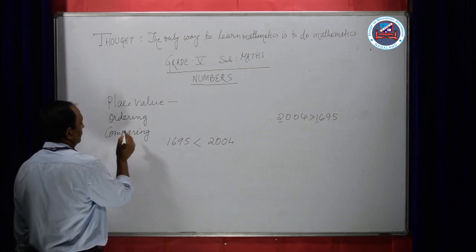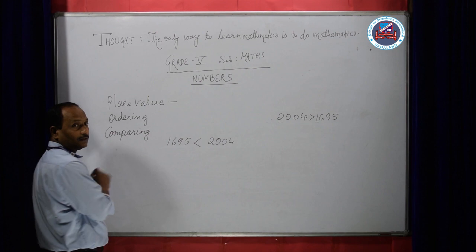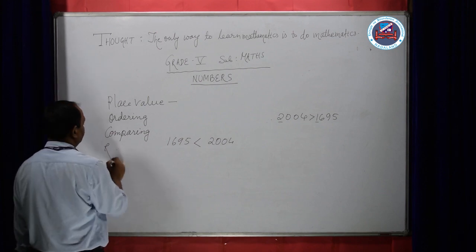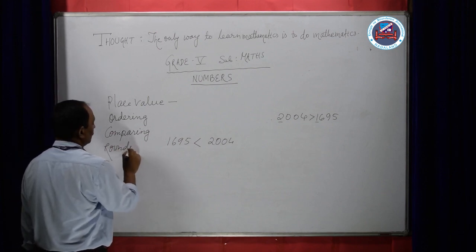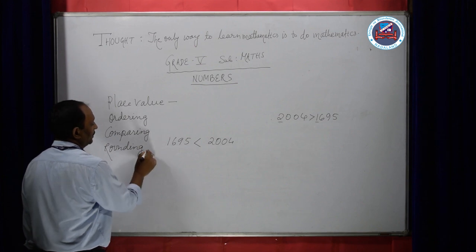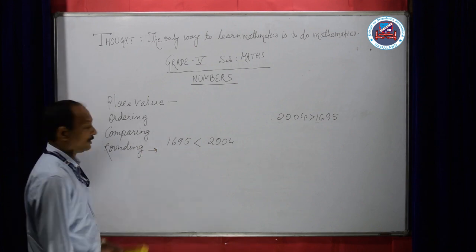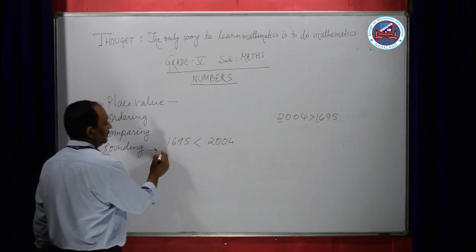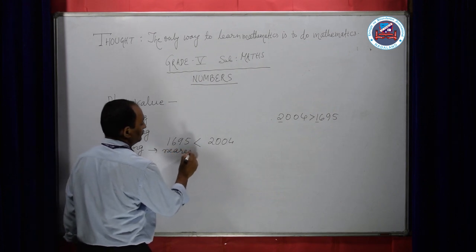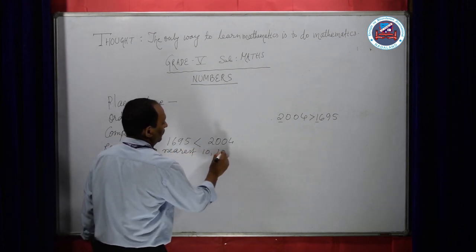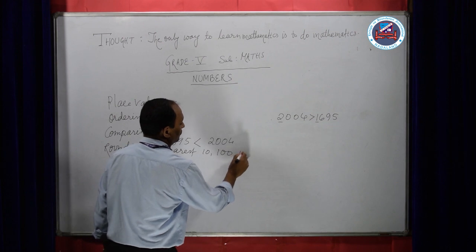Now let us come back to another subtopic, that is called rounding. Rounding: in grade 5, you are going to learn rounding to the nearest 10, 100 and 1000.